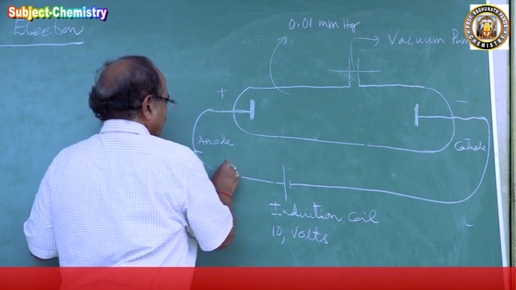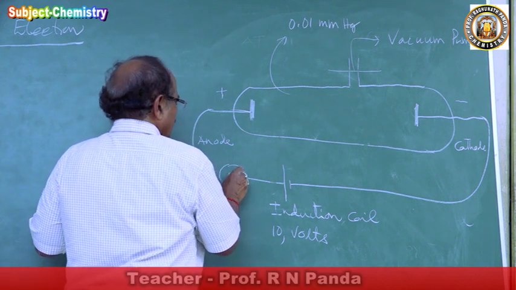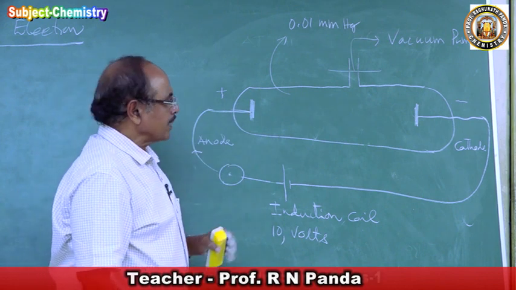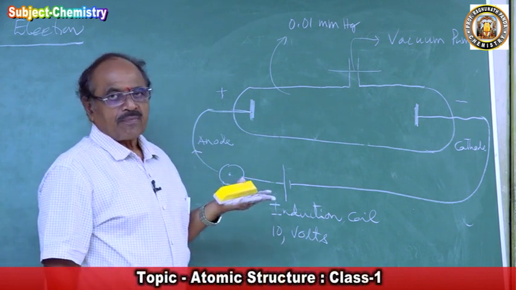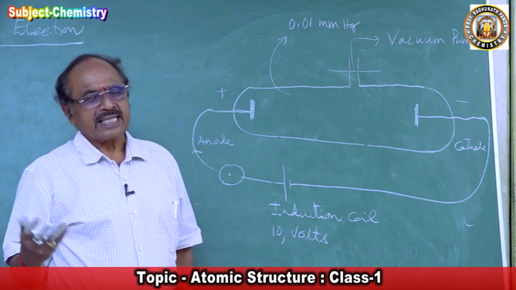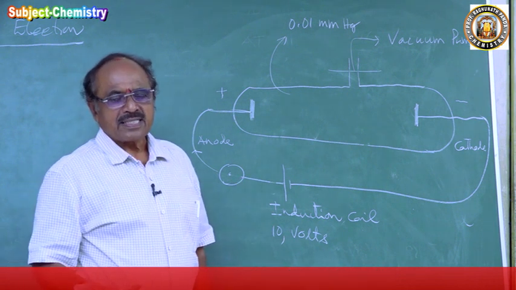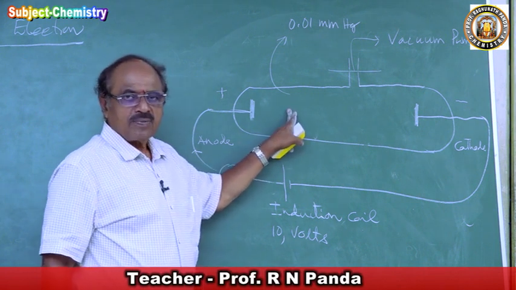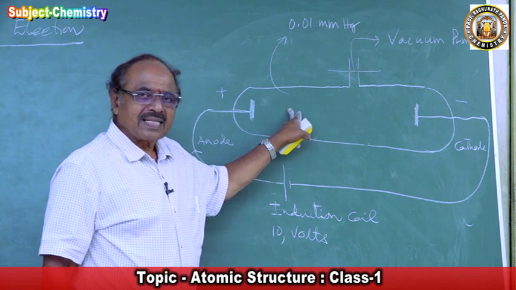Here they have a key, and when they press the key button, the circuit is completed and the electric current goes in. What is electric current? It is energy. What does the energy do? It does work. What is there inside the discharge tube? The gas.